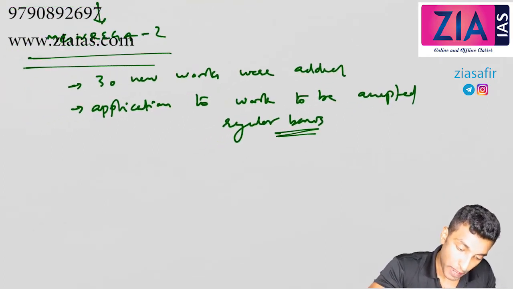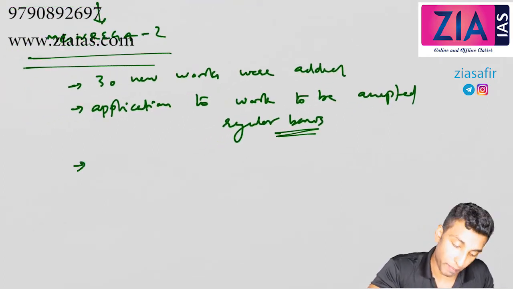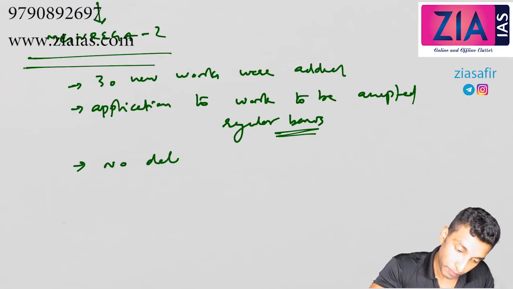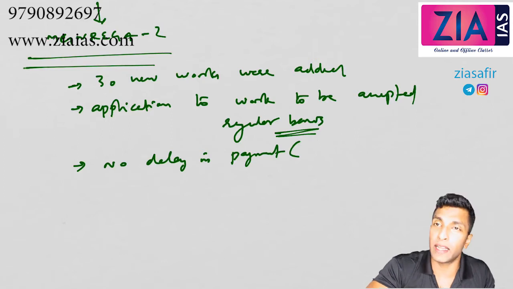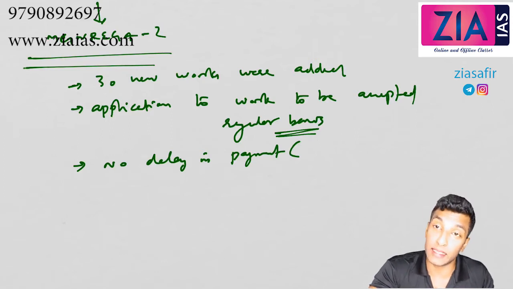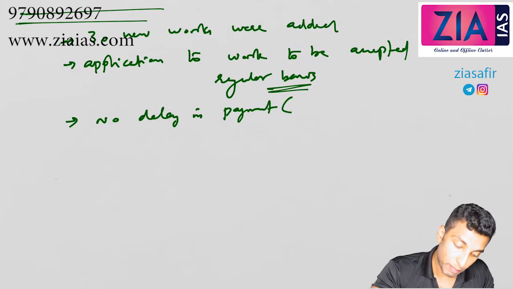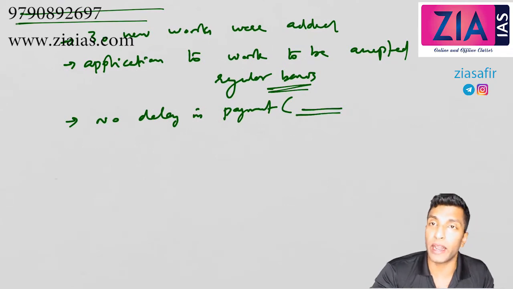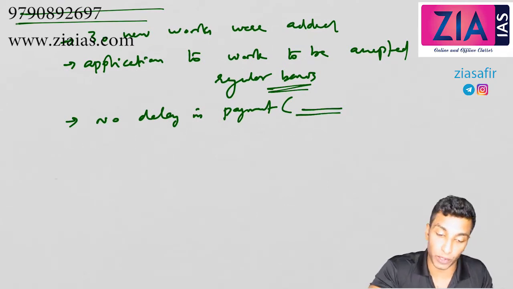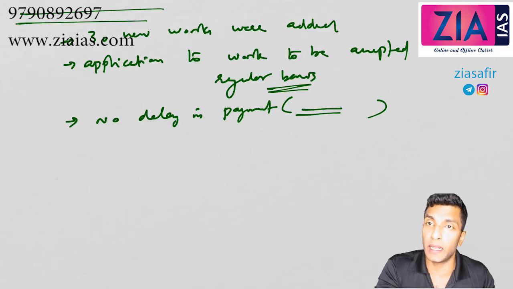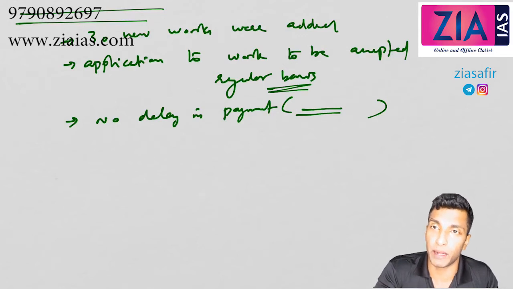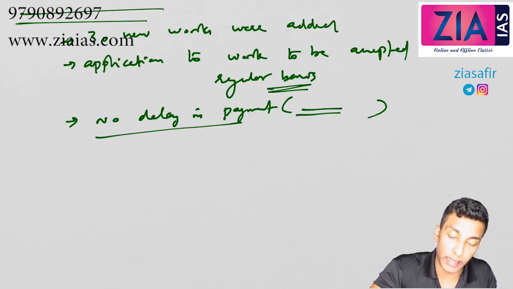Now, no delay in payment. I've told you there was a problem of delay in payment. Here, if there is a delay above 15 days, that is also considered an offense, and there will be punishment for that offense. You also need to pay interest upon that delay. So there should not be delay beyond 15 days. Delay beyond 15 days is a punishable offense, and interest also needs to be paid upon the delay. So, no delay in payment.